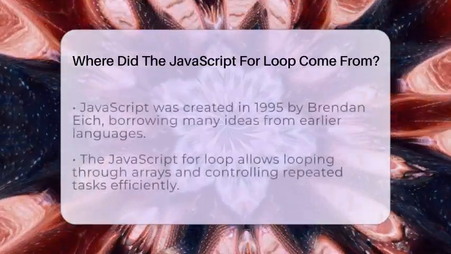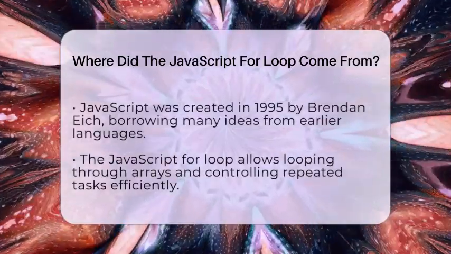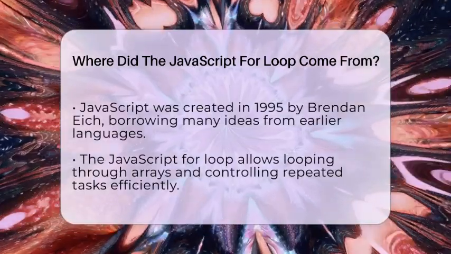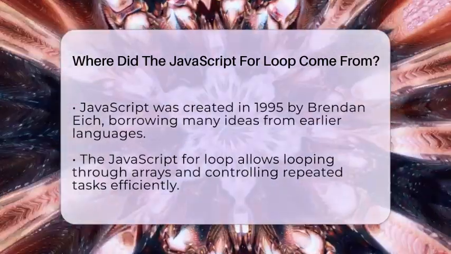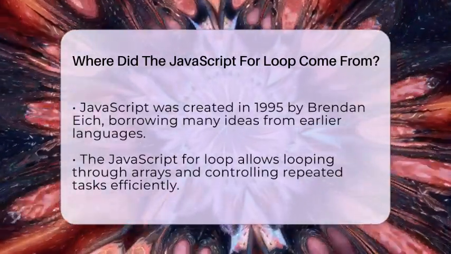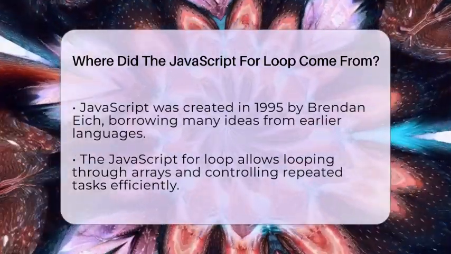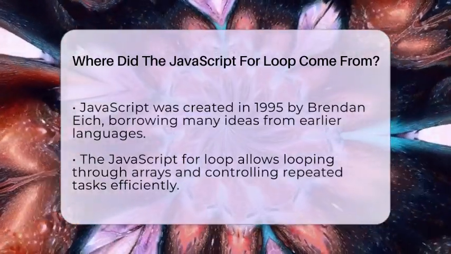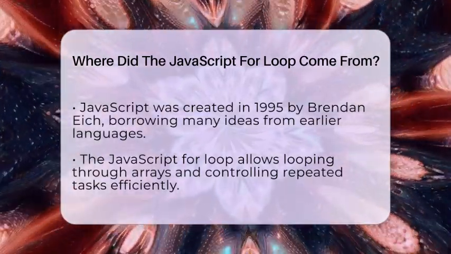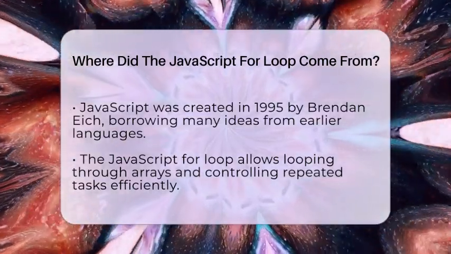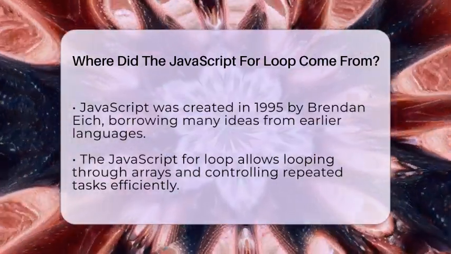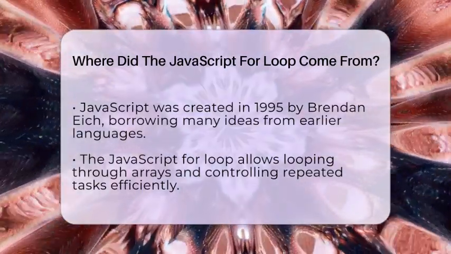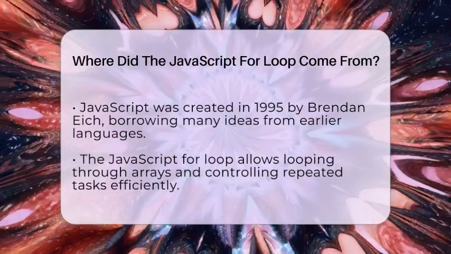It allowed developers to write code that could loop through arrays, control how many times a task was repeated, or manage other data structures efficiently. The structure of the for loop in JavaScript has three main parts. First, you set a starting point like var i equals 0. Next, you tell the computer how long to keep looping, such as while i is less than 10. And finally, you tell it how to change the loop variable after each run, like i++. This pattern makes it easy to control iteration.